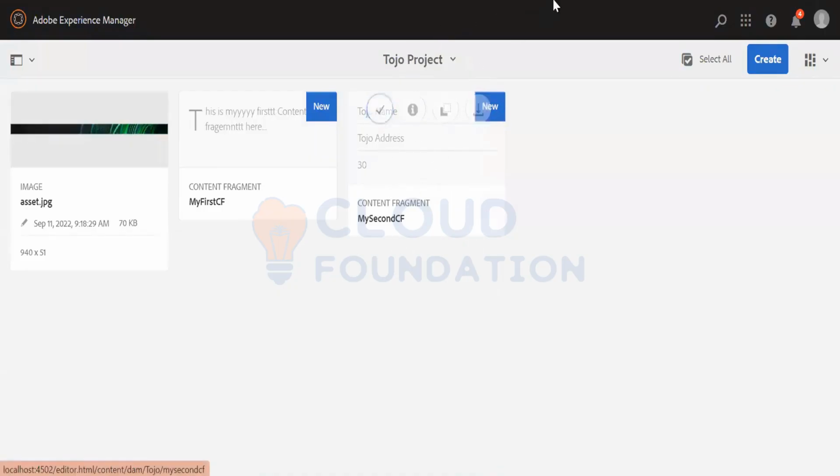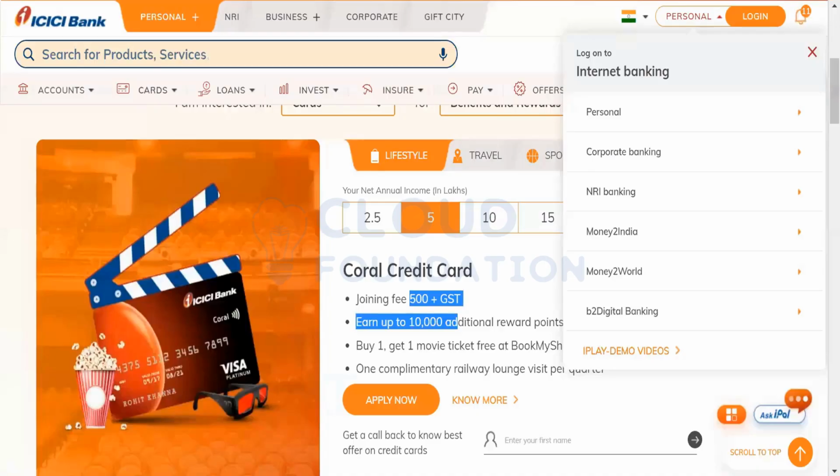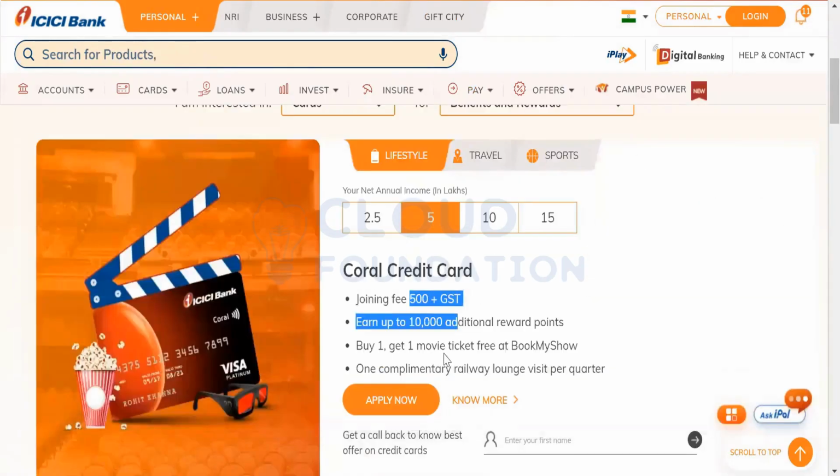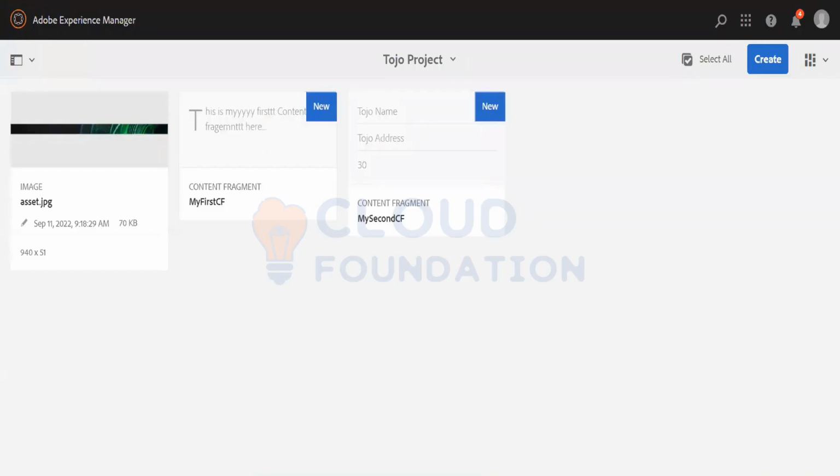This whole JSON will be exposed to the outside world, and this ICICI Bank website will make an HTTP call to that API, to the URL. I will show you that now. Once they access that JSON, they can read it and get the values, and they can update it over here. Now how will that JSON first be formed? Let's see. Let's again go back.